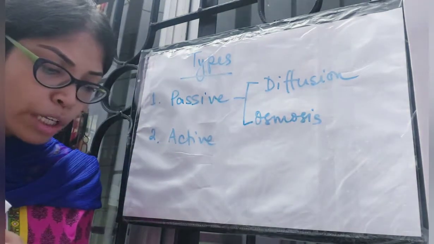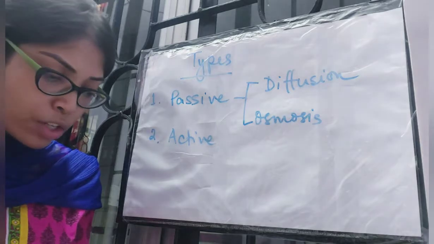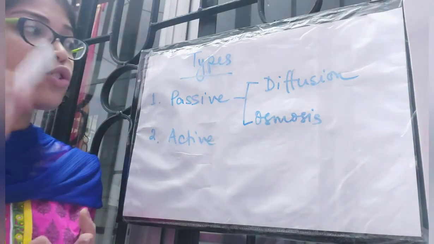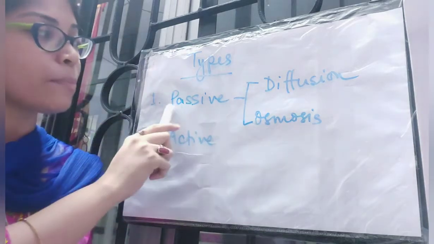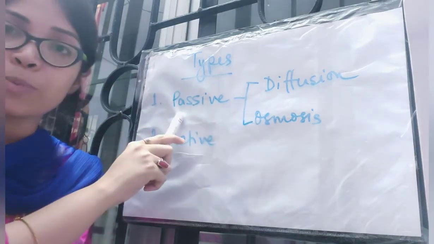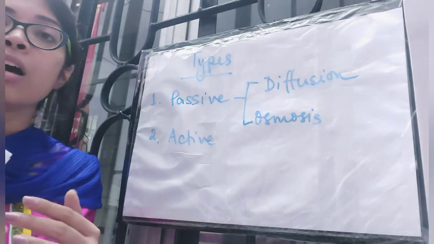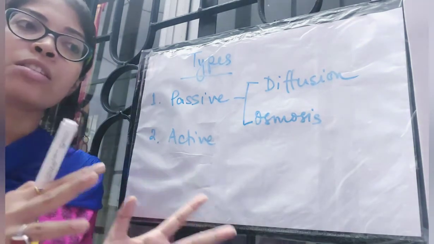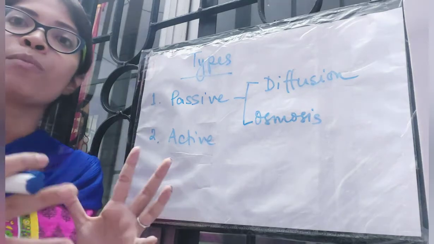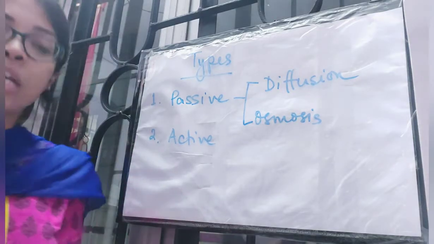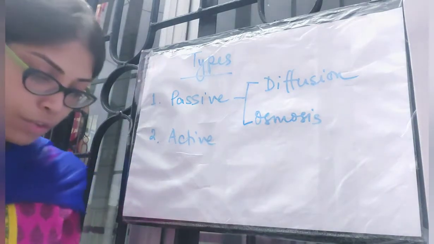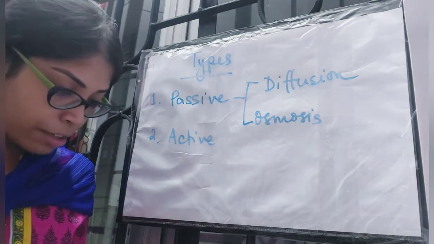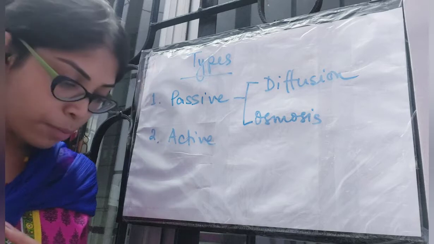The tendency of molecules or ions to move from the region of their higher concentration to the region of lower concentration is known as diffusion. So diffusion is exactly what I defined passive transport as, minus the membrane part. Here no membrane is used, just the transfer of the molecules from their higher concentration region to their lower concentration region. So the diffusion definition you will read from the book.